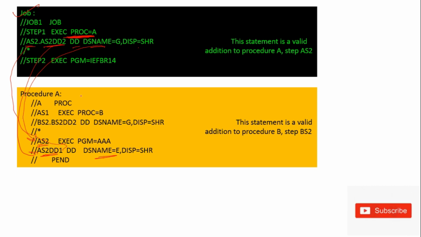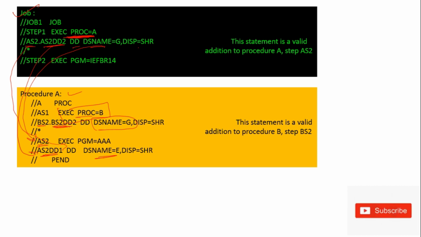Next, it will first check procedure A, and then in the procedure it is calling one more procedure, procedure B. In procedure B, it is also overriding the step BS2, and this is the DD name and this is the file name which will be overridden in this DD name.